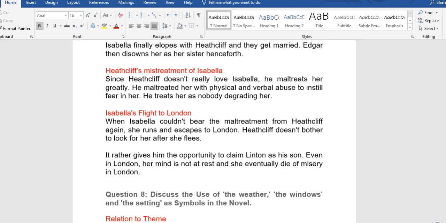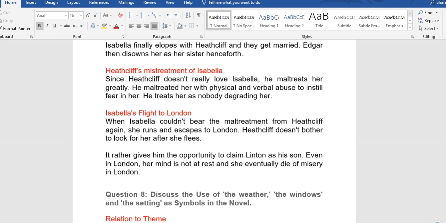The next stage is Heathcliff's mistreatment of Isabella. That is, how Heathcliff treats Isabella. Since Heathcliff doesn't really love Isabella, he maltreats her greatly. He maltreated her with physical and verbal abuse to instill fear in her. He treats her as nobody, degrading her.